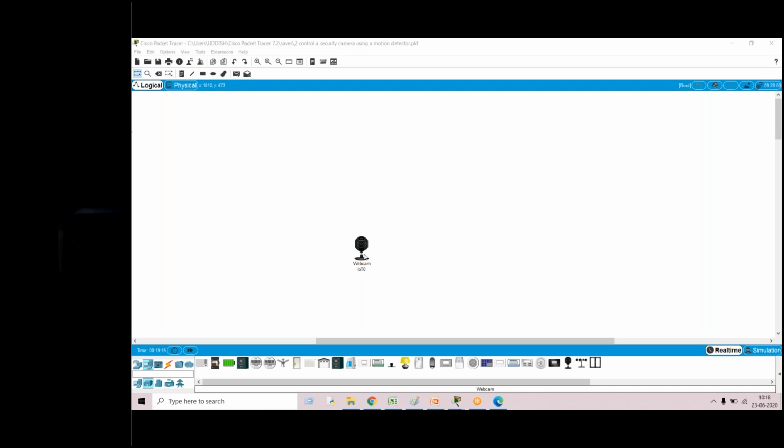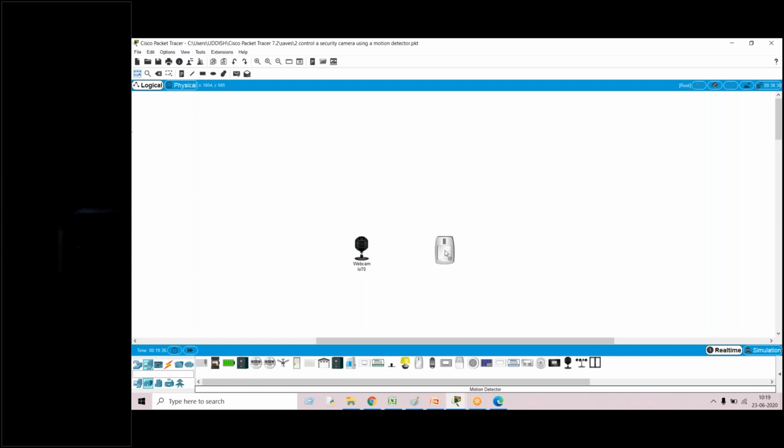So I have taken my webcam. I'm using the same mechanism that we used yesterday, and I'll try to convert this wired system into a wireless system. Then we can try to know the difference between these two things. I have chosen a webcam, and I'll be using some motion detector sensor.